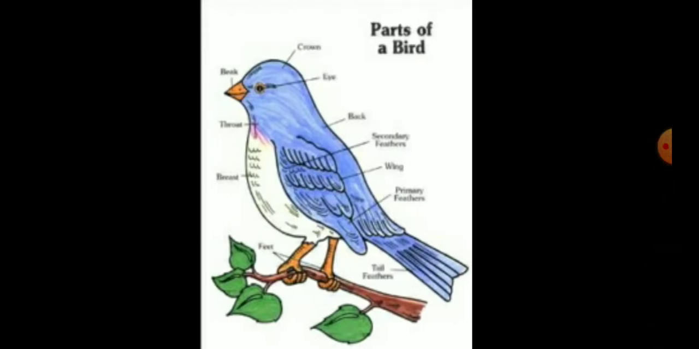The adaptations in birds are that the bones are hollow and filled with air cavities to make the body light. Feathers are also present, and the forelimbs are modified into wings for flying. So these are the adaptations of living organisms.